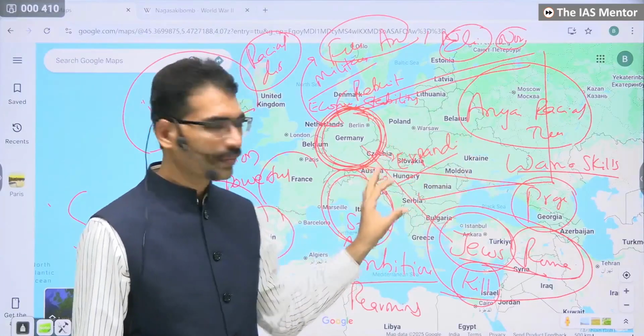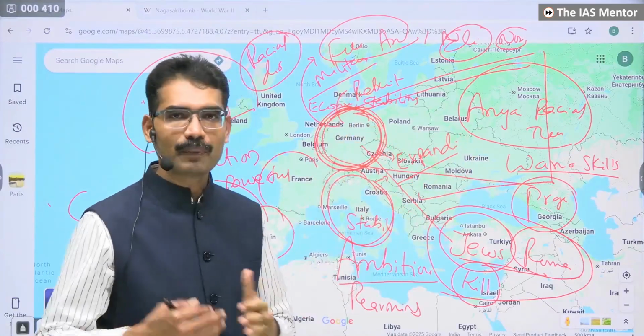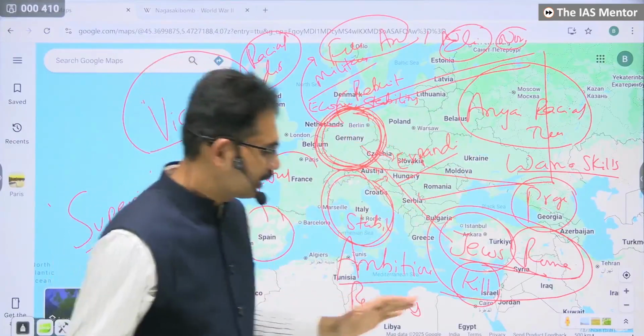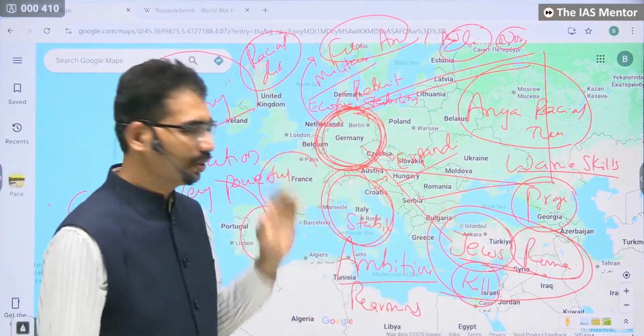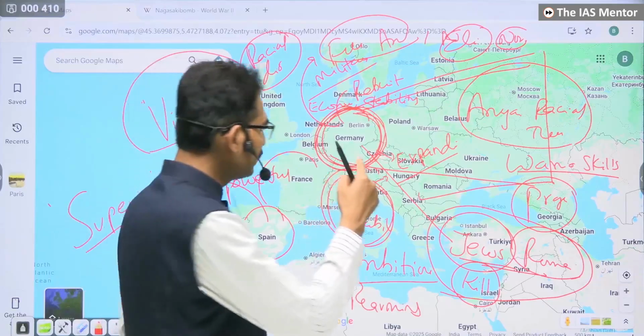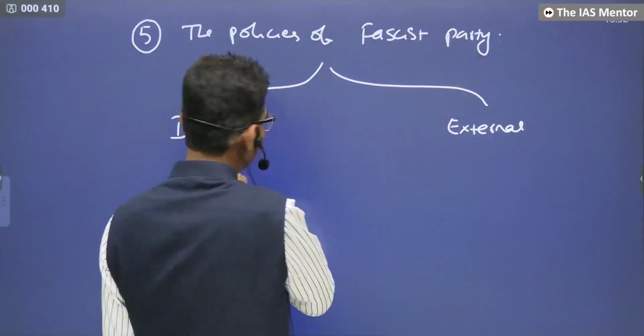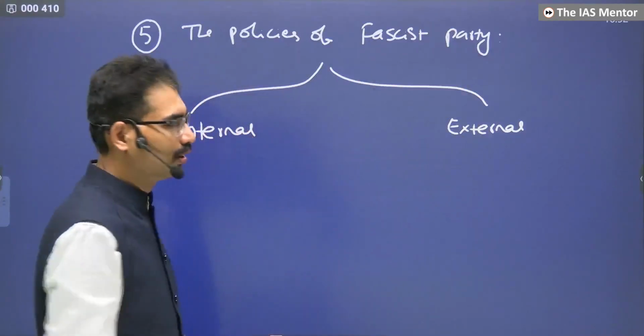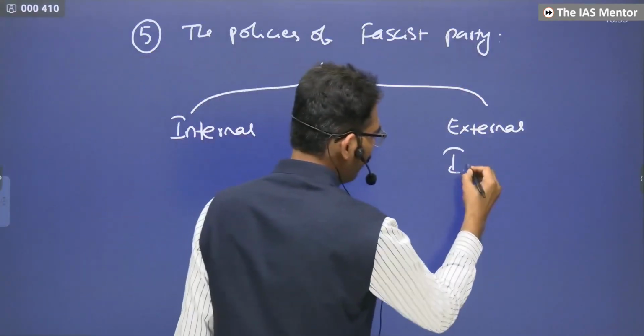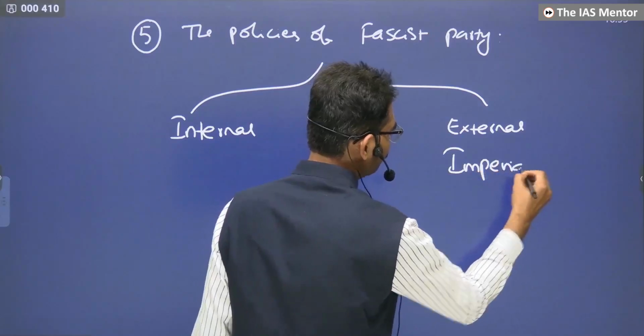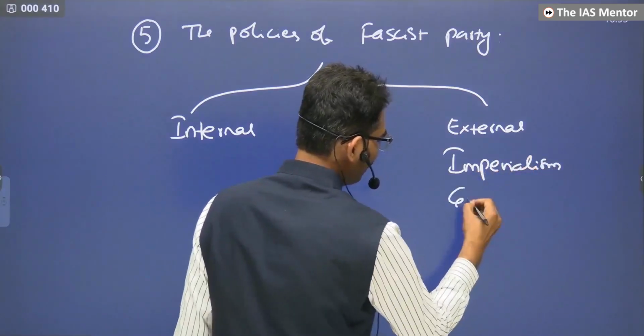challenge. This disorder, this imbalance, created disturbance in Europe. So there were the internal and external policies of the fascist party. Externally, the policy of imperialism. Germany wanted to expand.